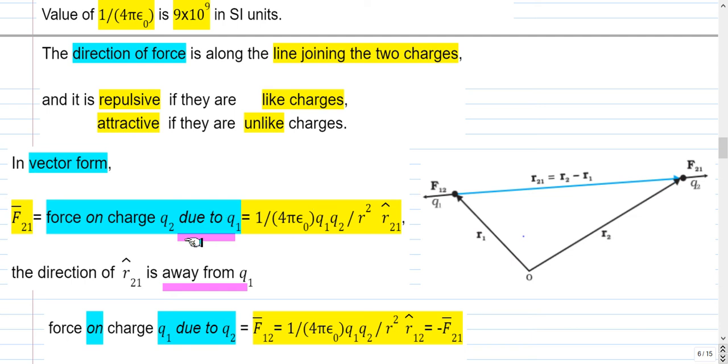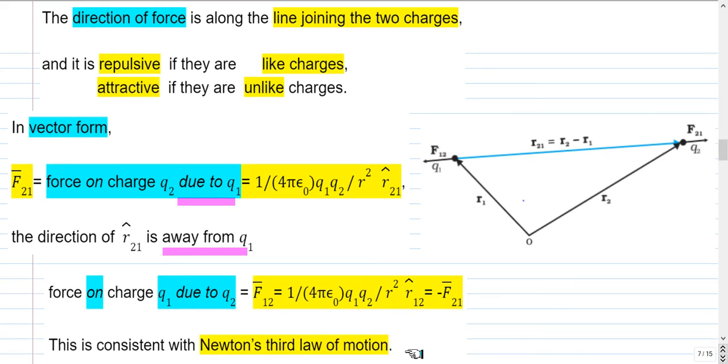Similarly, Q1 is also experiencing a force because of Q2, and Q2 is the source of this force, so it is away from the source charge, so it is towards left. So force on 1 due to 2 is 1 by 4 pi epsilon Q1 Q2 by r square. The magnitude is same, but the direction is opposite.